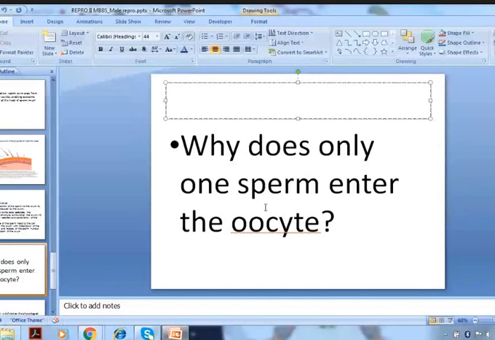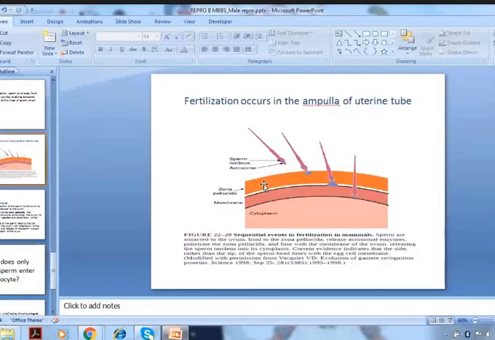I have told you that only when the sperm binds to the ZP3 receptor will the acrosomal reaction occur. So when the sperm binds with the ZP3 receptor of the zona pellucida, the acrosome reaction occurs, the acrosome is released, and the male pronucleus is able to penetrate and reach the cytoplasm.